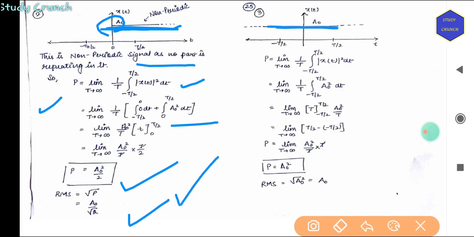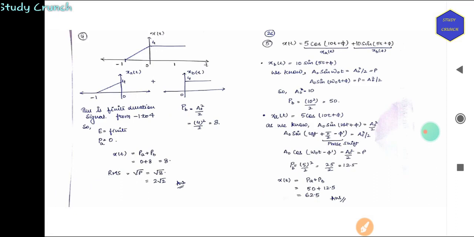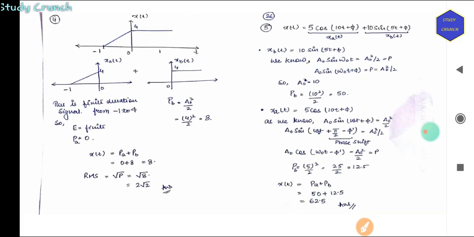Now if it is extended both sides, then it will be a naught square, because there will be signal on both sides. Now we have a signal in which we have a triangle on this side, that is signal on minus 1 to 0, and then it is infinitely increasing on the other side.